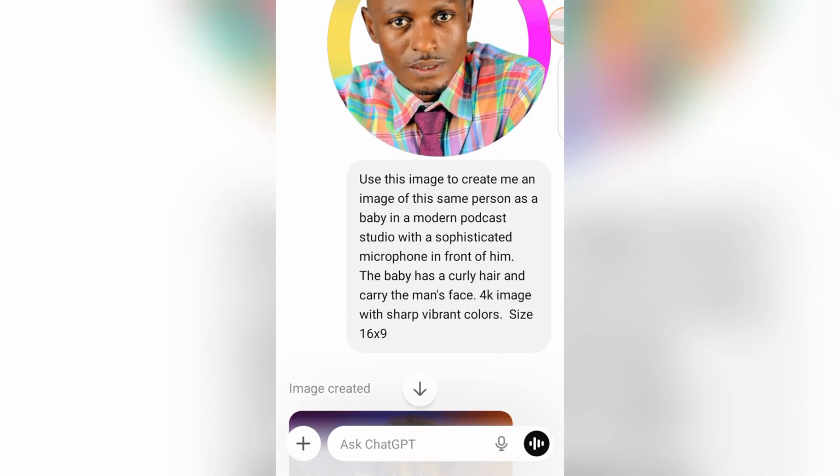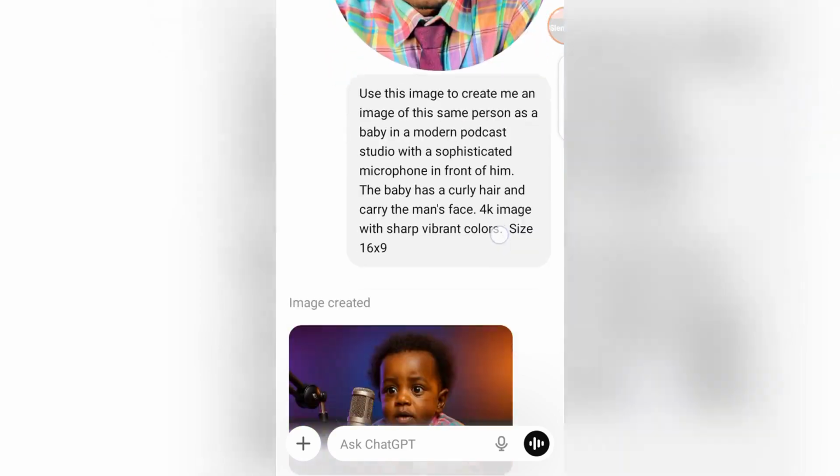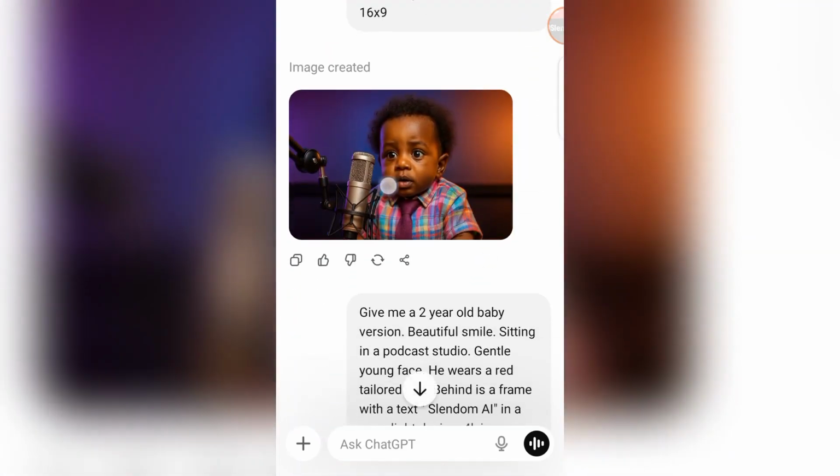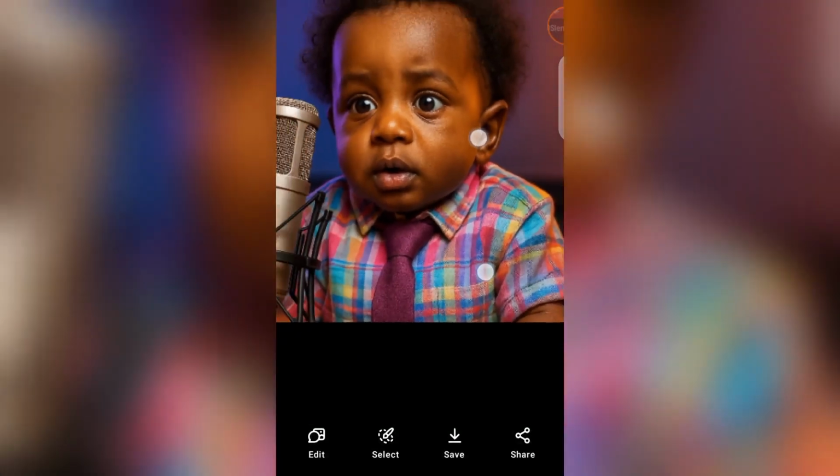I say, use this image to create me an image of this person as a baby in a modern podcast studio with a sophisticated microphone in front of him. The baby has curly hair and carries the man's face. 4K image with sharp, vibrant color, size 16 by 9. All these things I put here, you can always tweak them into whatever you want. And ChatGPT went ahead to give me this particular image here.